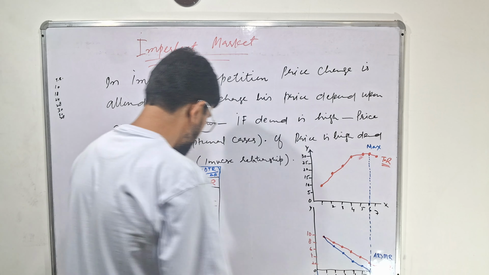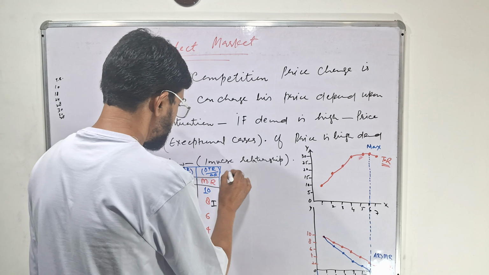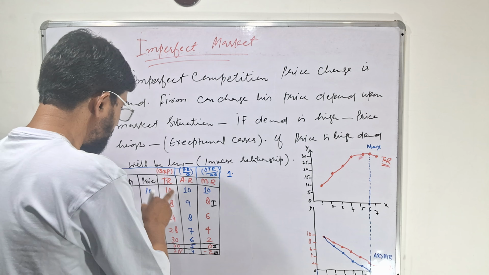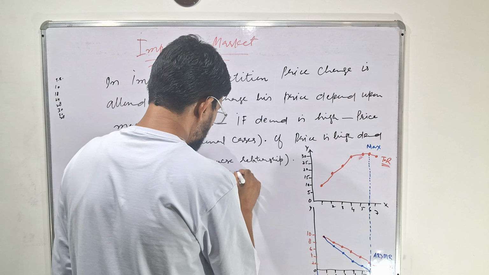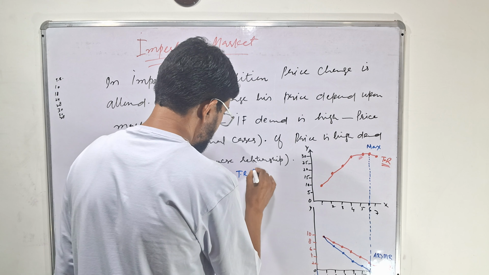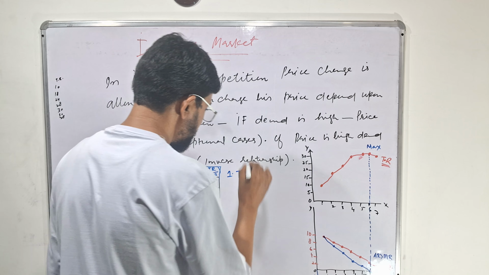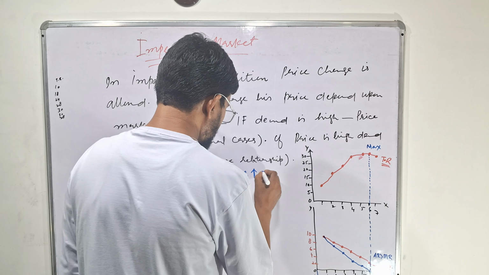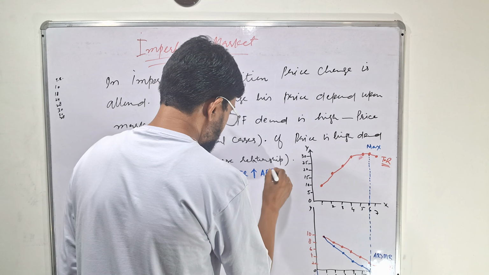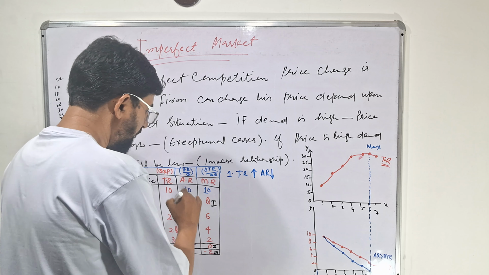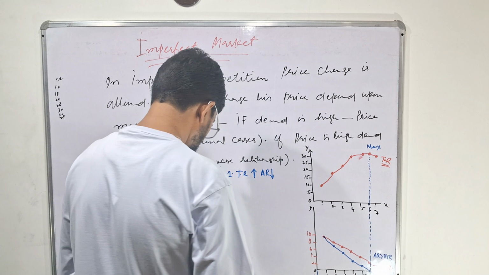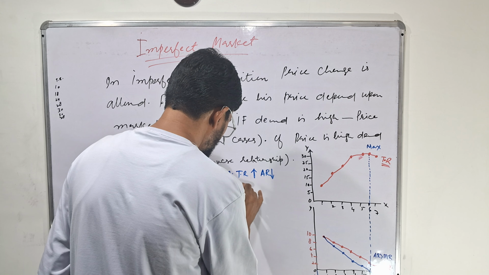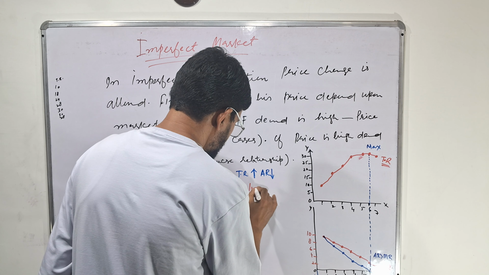Here I will write a few points. First, total revenue is increasing. I will show it with the help of arrows. Average revenue is declining. Marginal revenue is declining twice as fast as average revenue.